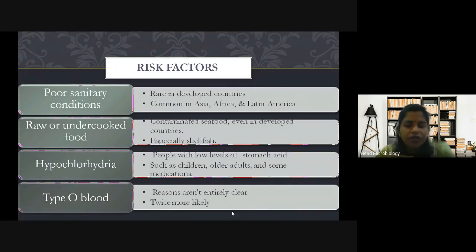Because infections spread under poor hygienic conditions, if there is less cleanliness, if the surroundings are not clean, most obviously the bacteria will multiply. If the food is not cleanly cooked, if you cook the food in unclean vessels, and the water you use for cooking is not clean.